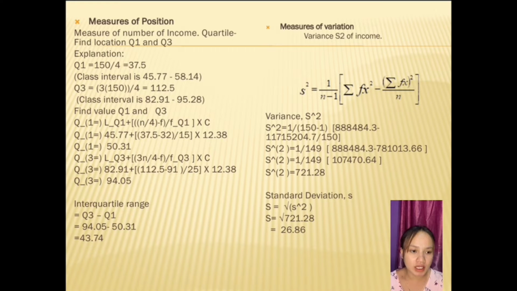Q1 equals 55.31. Q3 equals 94.05. Quartile range is Q3 minus Q1 equals 43.74. Next is measure of variation. Variance of income. Variance equals 721.28. The standard deviation is 26.86.